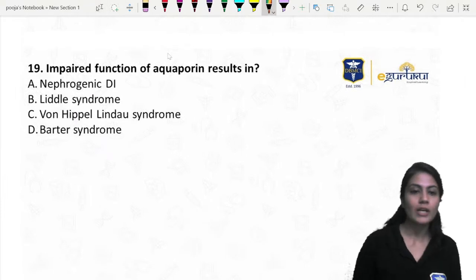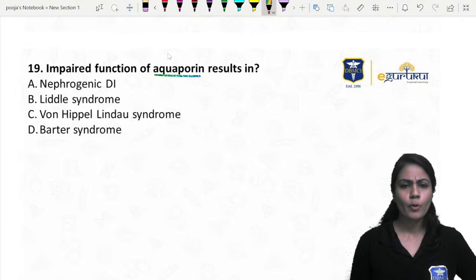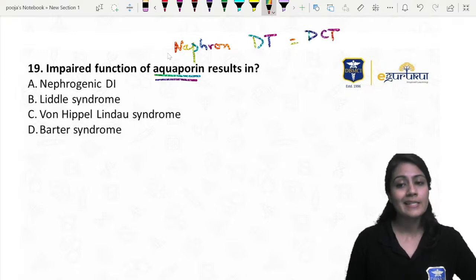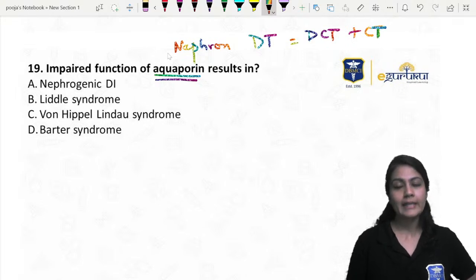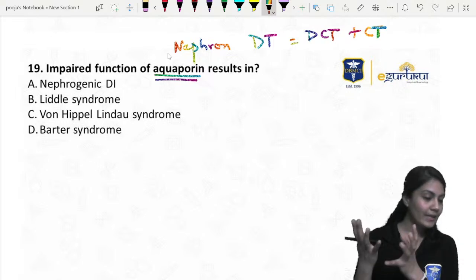Okay, let's move on. Impaired function of aquaporin results in what? So simple. Aquaporins are present in the nephron, especially in the DT, that is the distal tubule. We call it the combination of DCT as well as collecting tubule, not the collecting duct. The collecting duct, when we say duct, just collects the urine.